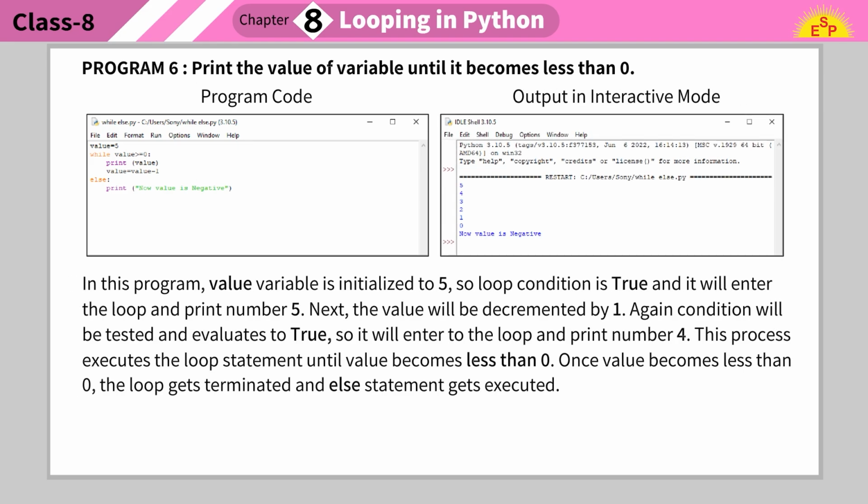In this program, the value variable is initialized to 5, so the loop condition is true and it will enter the loop and print number 5. Next, the value will be decremented by 1. Again the condition will be tested and evaluates to true, so it will enter the loop and print number 4. This process executes the loop statement until value becomes less than 0. Once value becomes less than 0, the loop gets terminated and the else statement gets executed.